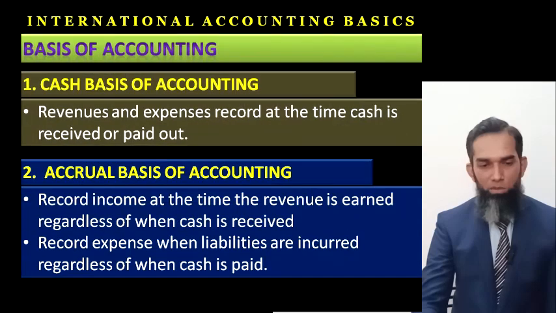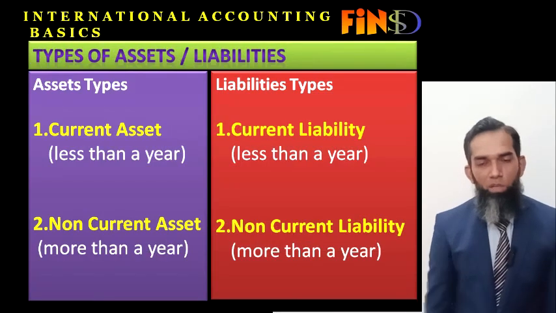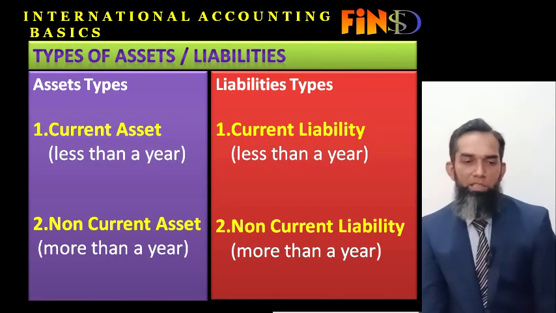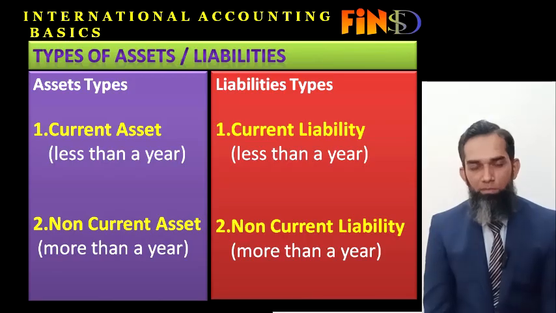Now coming back to the next slide, what are the types of assets and liabilities? Assets are of two types and liabilities are of two types. One is current assets and non-current assets. Similarly, the liability types are current liability and non-current liability.